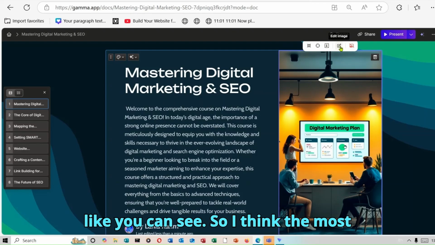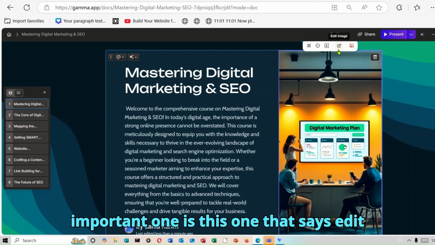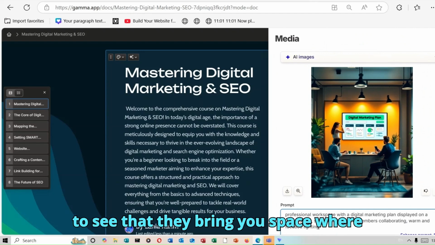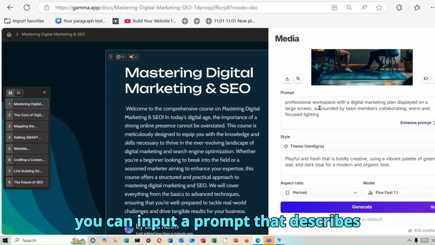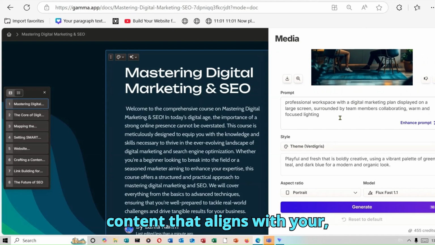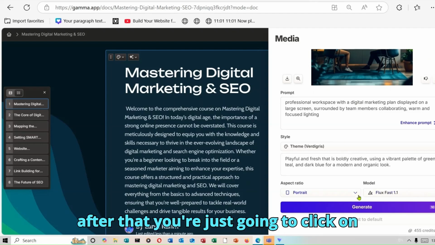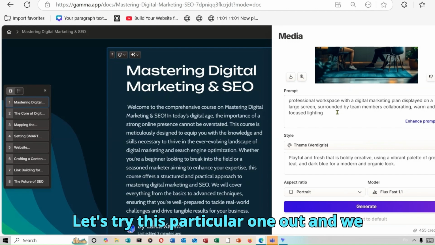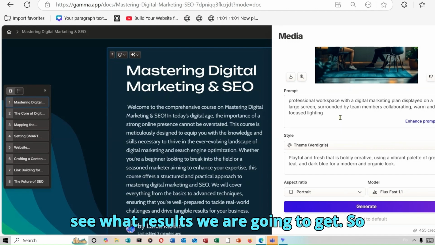So I think the most important one is this one that says edit with AI. Once you click on it, you're going to see that they bring you a space where you can input a prompt that describes content that aligns with your course, and then after that you're just going to click on the generate button. Let's try this particular one out and see what results we are going to get.